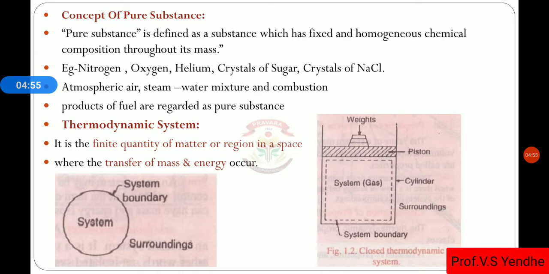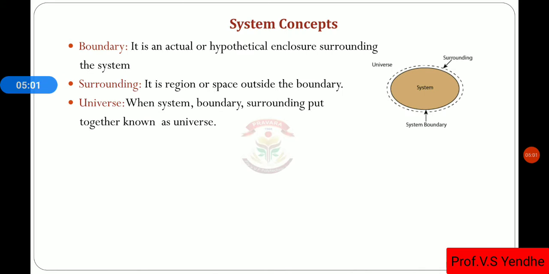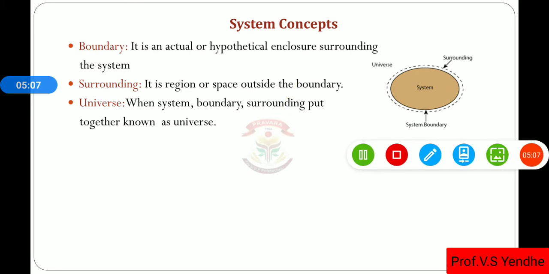Then universe: when the system, its boundary, and its surrounding are put together, they are known as the universe.